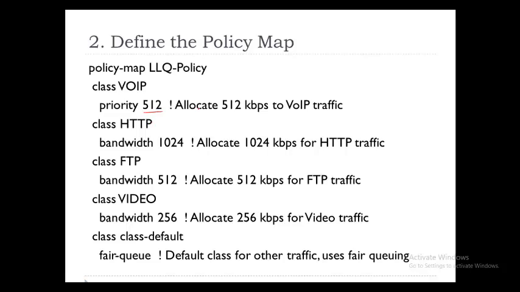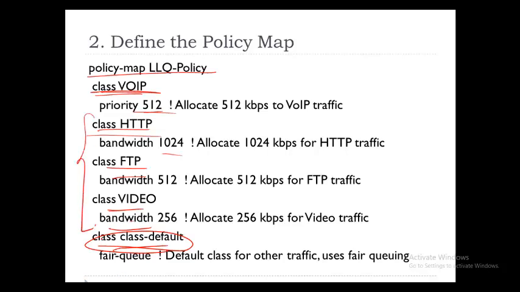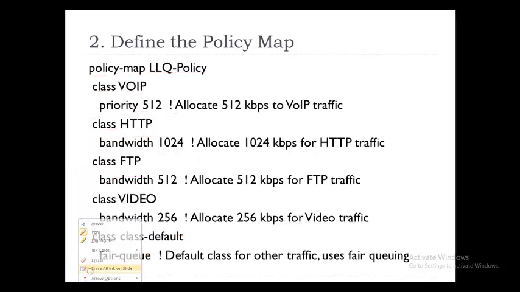So the policy map is the place where we call all the classes and we take action for the traffic. If it is RTP, real-time protocol, this much. If it is HTTP, this much. And for all the rest of the traffic, all the traffic which is not matched here, fair queue. Fair queue means it will dynamically create multiple queues and packets will be forwarded through those queues.